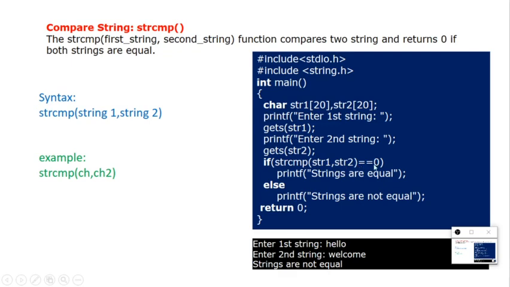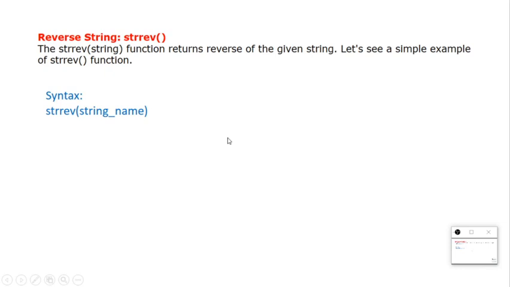So is 1 equal to 0? No, the condition fails. So automatically it will print, strings are not equal. This is how we use our string compare. When both string 1 and string 2 are equal, it will return the value 0, right?